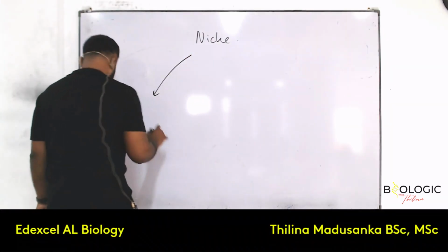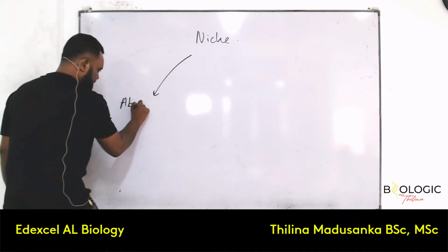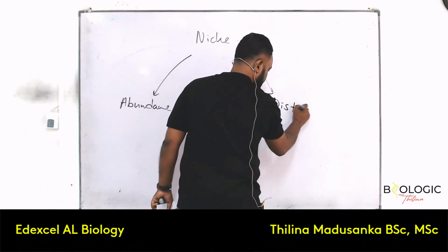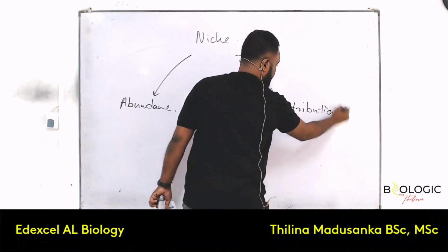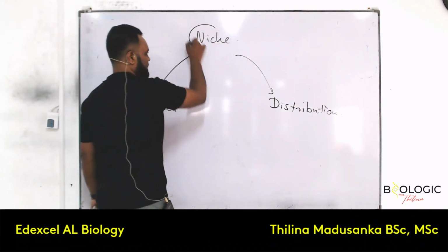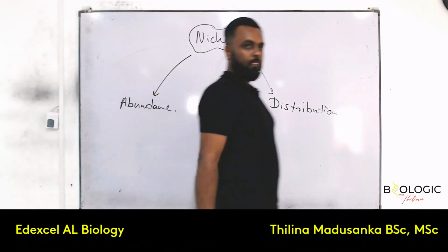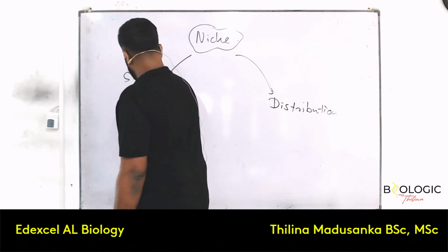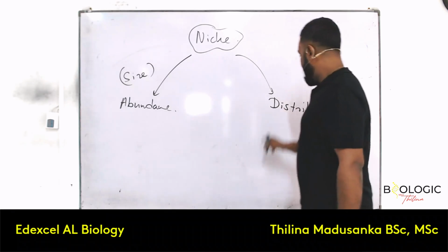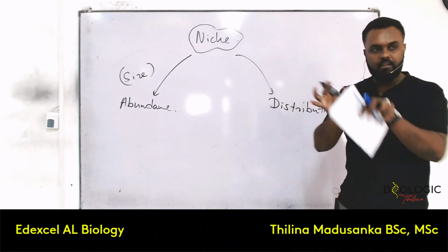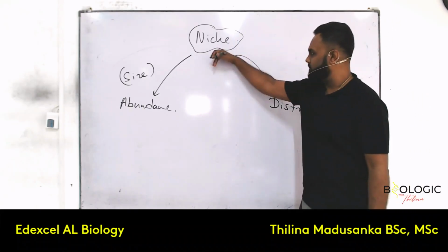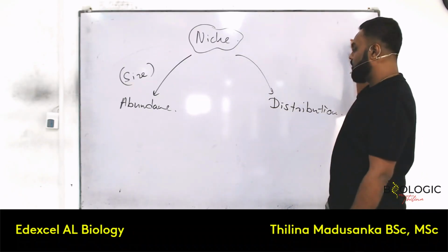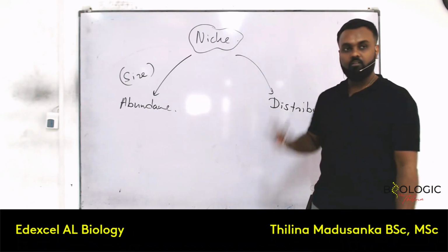Can you explain species abundance and species distribution by using the niche concept? Very nice question. Can you explain abundance? Abundance means, let's say, population size, the population size of that species. And distribution means, are they distributed or concentrated? Can you explain, by using the niche concept, why some organisms have less abundance or high abundance, or why some have more or less distribution?